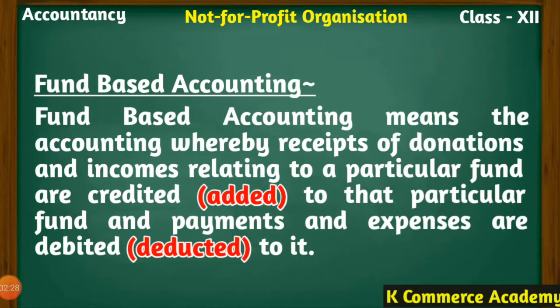For example, if we have received the donation for the construction of a building or a cycle shed, we can create a building fund for that. Now whatever expenses will be incurred will be deducted from that fund, and whatever further amount will be received for a similar kind of purpose will be added to that particular fund. That is known as fund-based accounting. This fund, that is, specific funds, will appear on the liability side of the balance sheet in the financial statements.